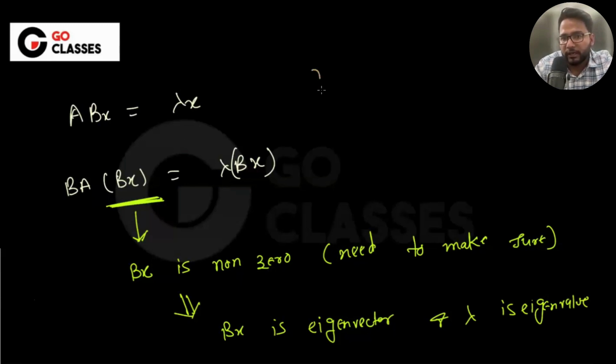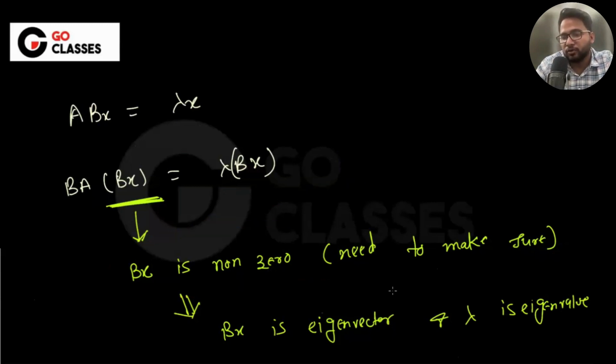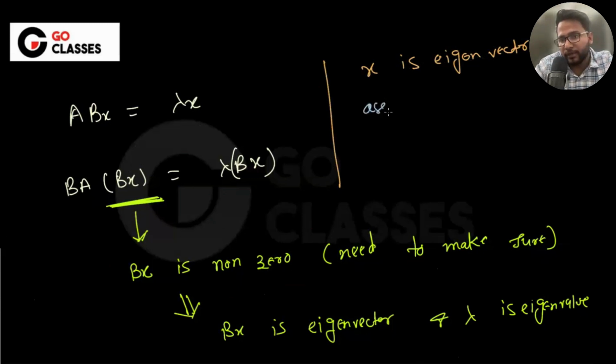Now, this was given to you. To make sure that Bx is non-zero, we need this, and then only we can do this. See here that x was the eigenvector, given to us, which is obviously non-zero. Then assume lambda is not zero. It means lambda x is not equal to zero.